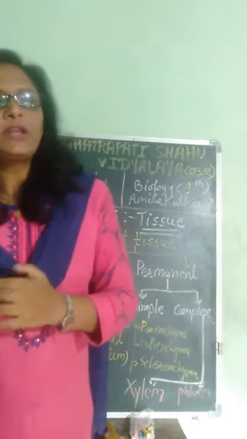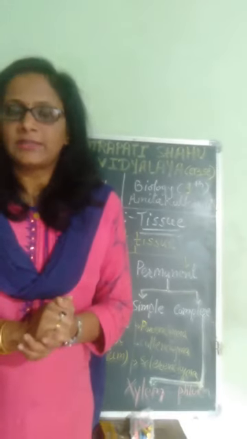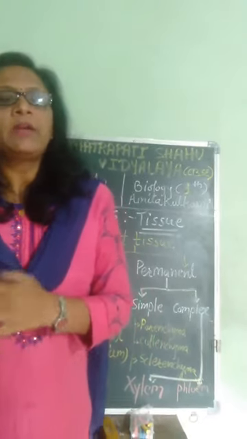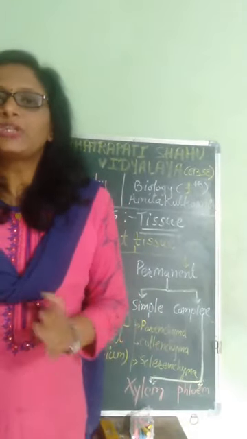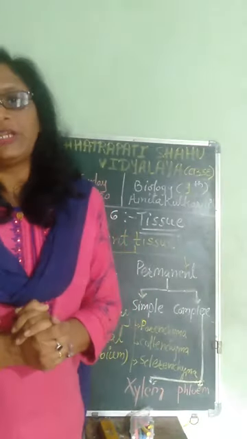That's why their tissues are totally different from that of the plants. Even plants have different adaptations and animals have different adaptations. That's why their tissues are totally different from each other.